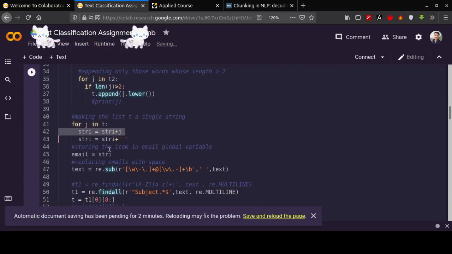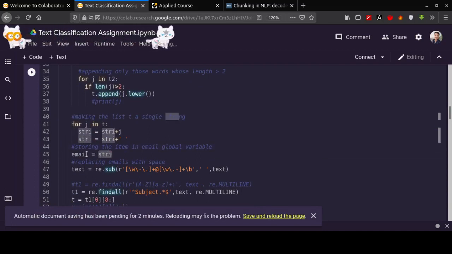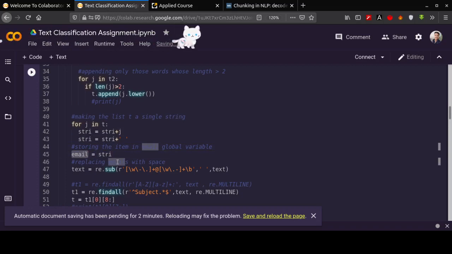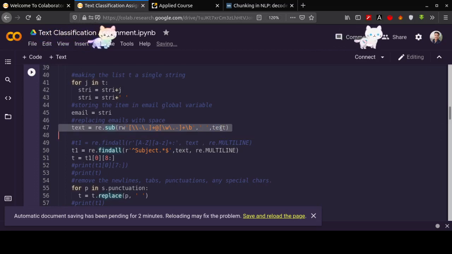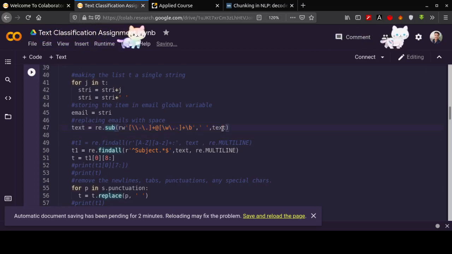Then we will store our stri variable in email. So we have found our desired email. After that we are replacing the email with a space in our text variable, in which we have all the text.